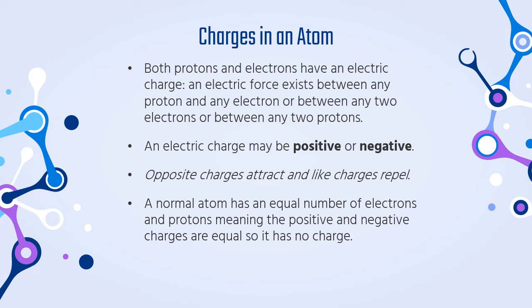A normal atom has an equal number of electrons and protons, meaning that the positive and negative charges are equal. Because they're equal, that means it has no charge. It cancels each other out. Just like positive and negative numbers, if you add the same positive number to the same negative number, for example, -2 plus +2, the positive and negative cancel each other out and you're at 0. So that's what it means. Anything with no electrical charge at all is neutral. So a normal atom is neutral because the positives and negatives cancel each other out.